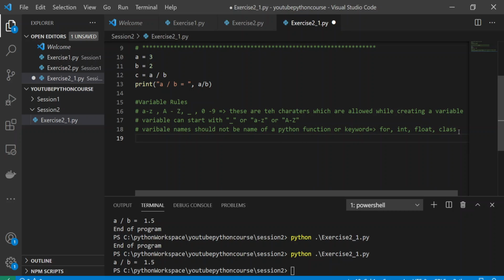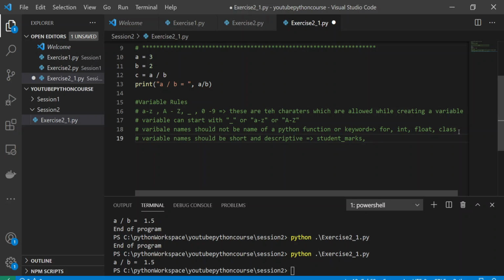And one more rule, which applies generally to any programming language, is that your variable name should be short and descriptive. What do I mean by this? For example, if you want to have the marks of a student, you can type student marks.